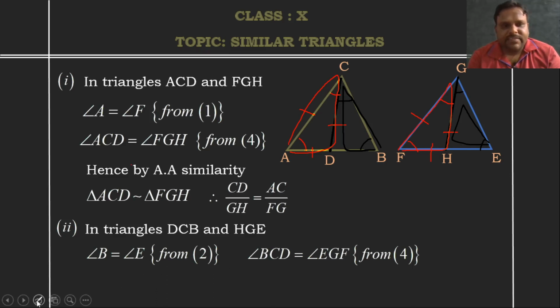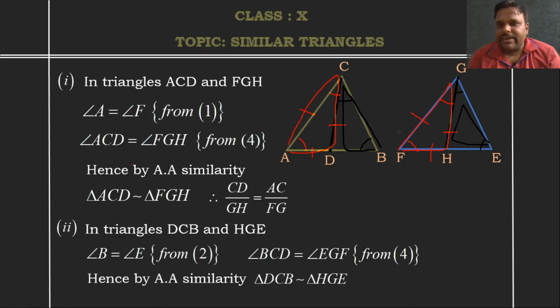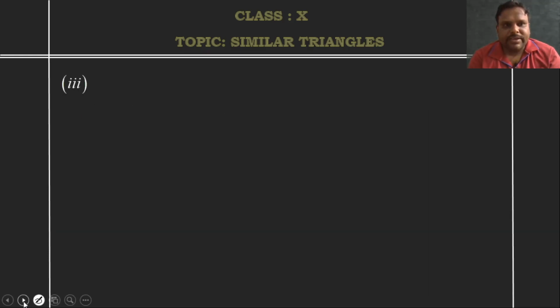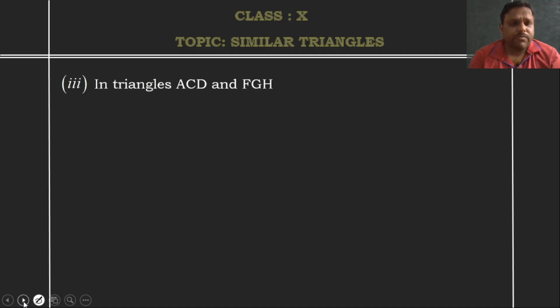So, when these two are equal, hence by AA similarity, triangle DCB is similar to triangle EGF. When these two triangles are similar, again the ratios of the corresponding sides are equal. In the same way as we did in the previous case, you can write what we actually have to prove. Those two triangles are similar, that is done again.